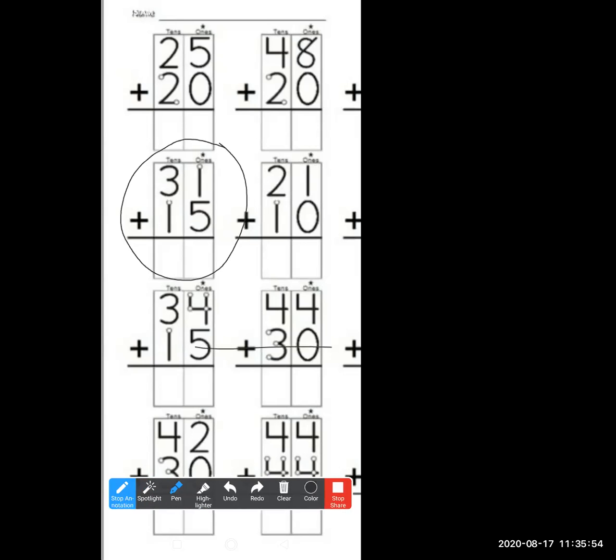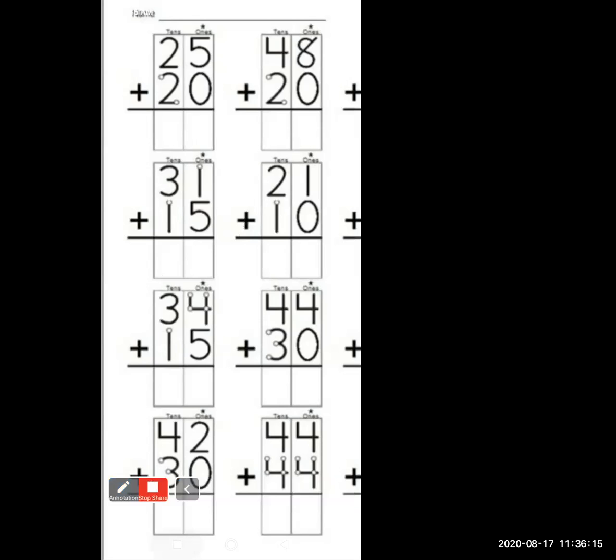The answer is 46. The correct answer is 46. Please see that the children are answering properly. The answer is 46.